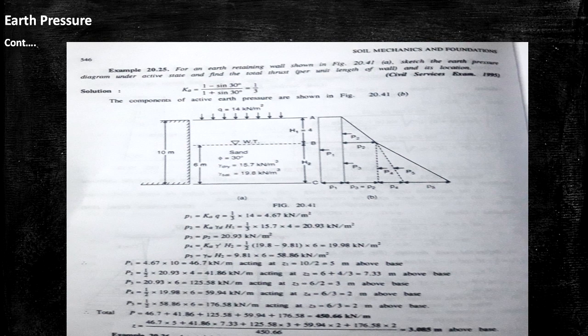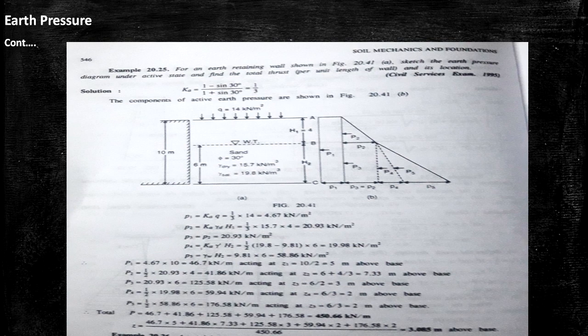Then P5, that is half into, the value of P5 we have already calculated, that is 58.68 into 6. So the total value of P5 is 176.58 kilonewton per meter acting at Z5, which means 6 by 3 equal to 2 meter above base.